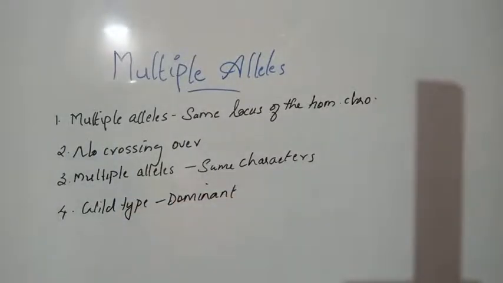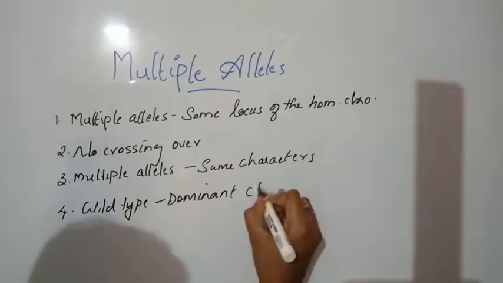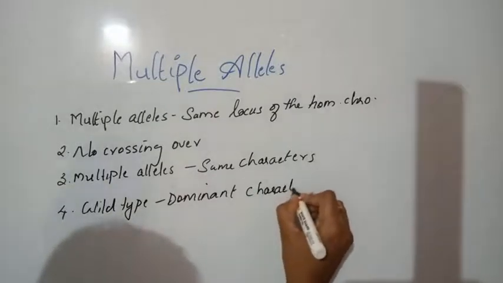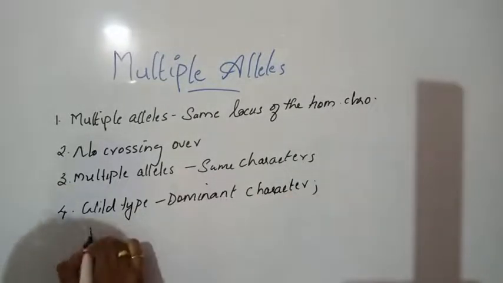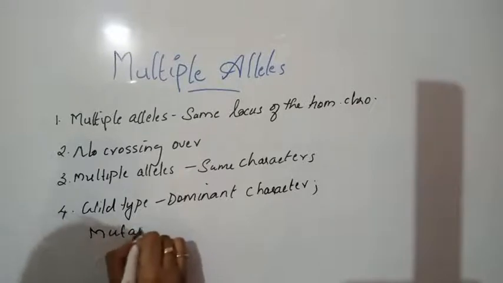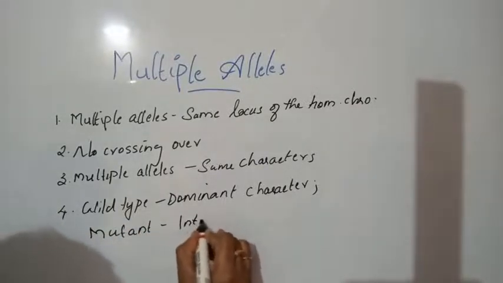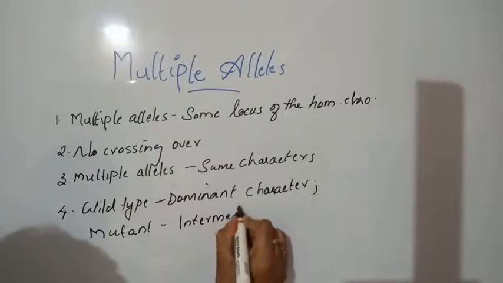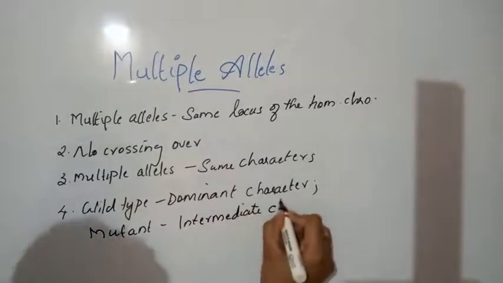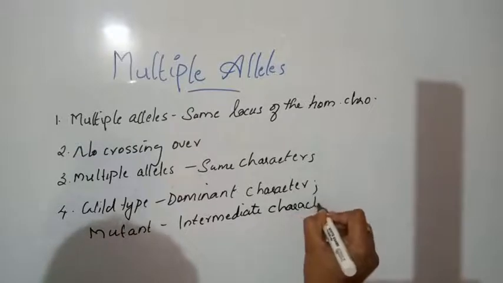The wild type alleles of a series exhibit a dominant character, whereas mutant types influence dominance or show an intermediate phenotypic effect.